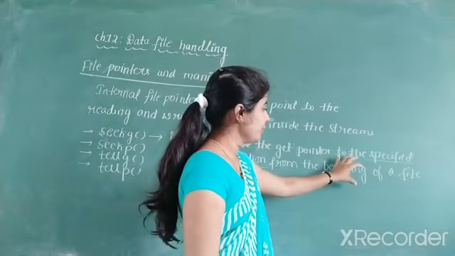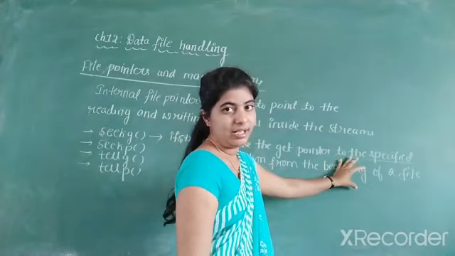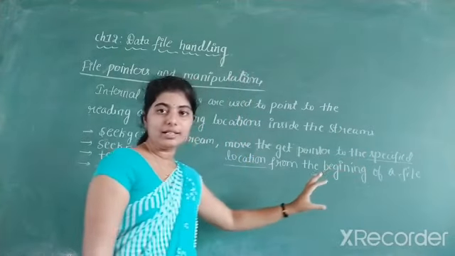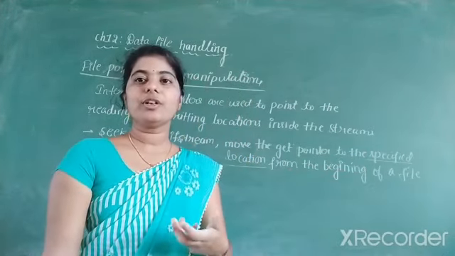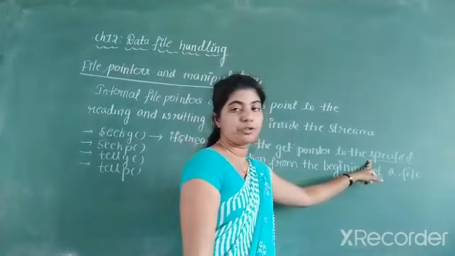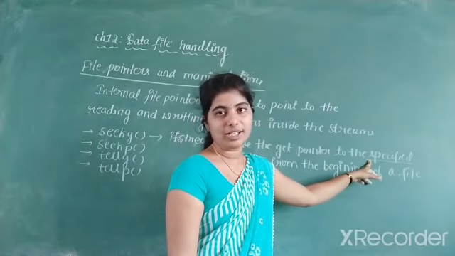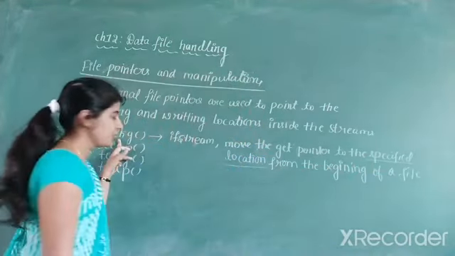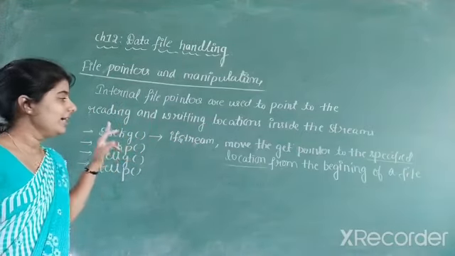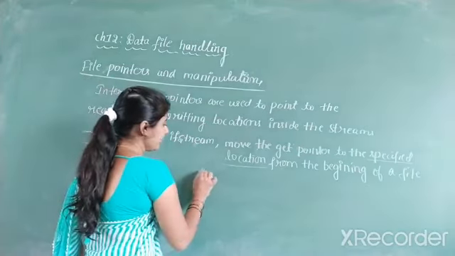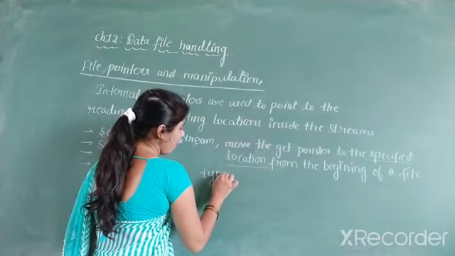So even if our file pointer is at the beginning, it will transfer it to the required position or specified location. So what is that function? It is the seekg function. And this seekg member function can be written in two forms.